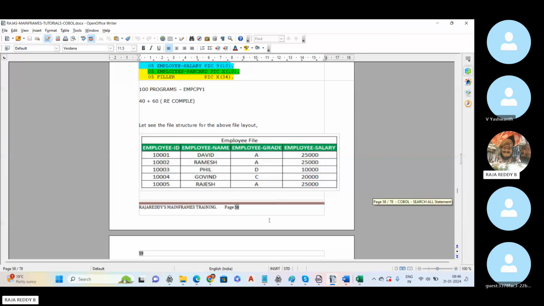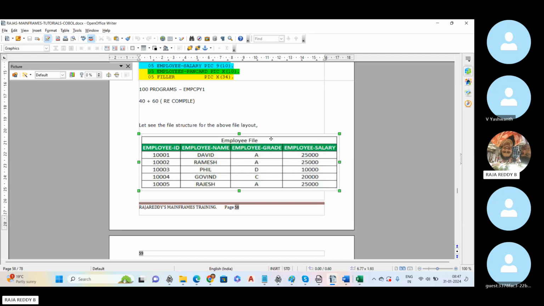Let's say this is one employee file. If I'm working for an organization, say a bank, this is a small file. It has different fields. Let's say this employee file has employee ID, name, employee grade, salary, and so on. So many fields are there. Each one is a field, and a collection of fields is called a record, and a collection of records is called the file.